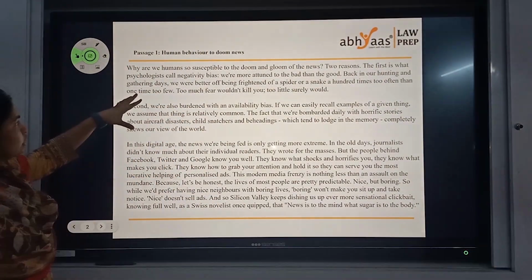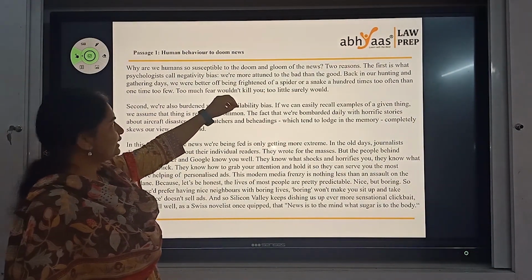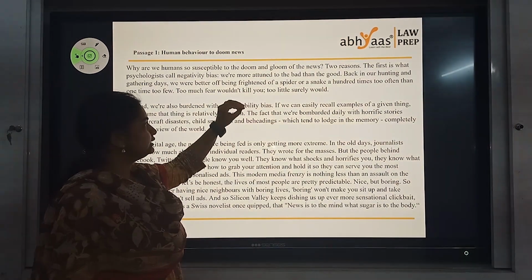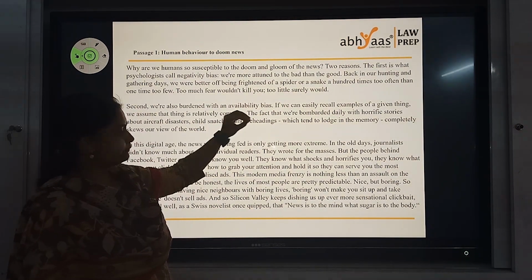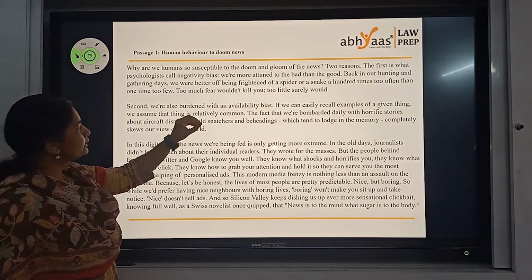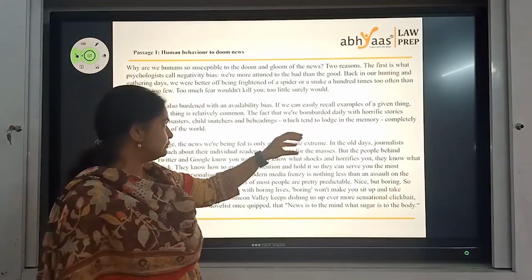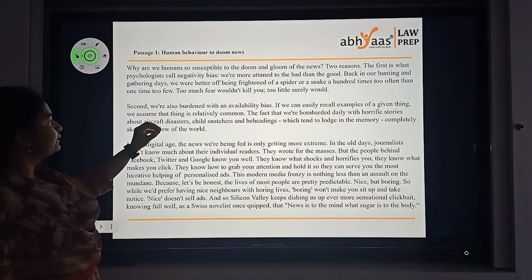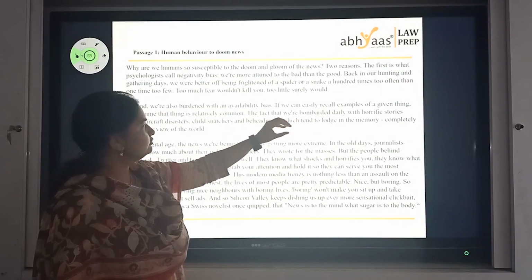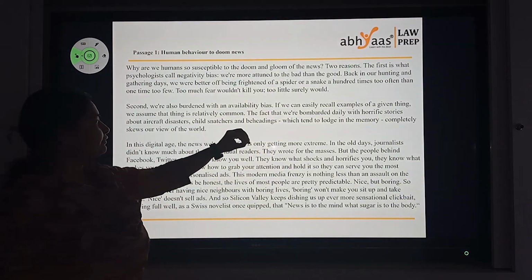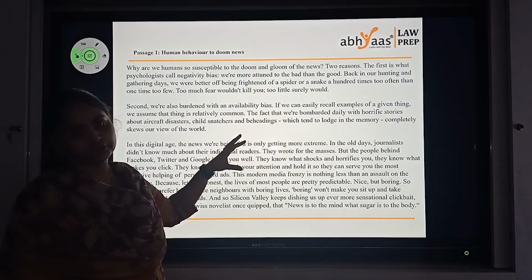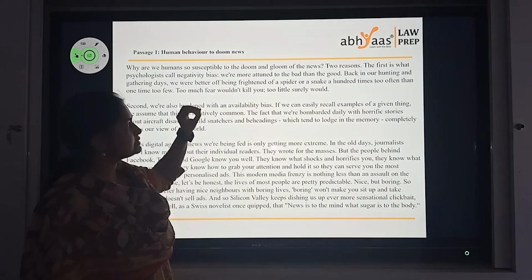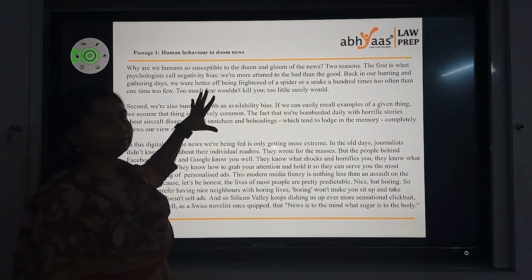The first is what the psychologists call negativity bias, and it's explained that we are more tuned to the bad than good. And you have an example related to the hunting gathering days. The next one, we are also burdened with an availability bias. Now what's availability bias? We can easily recall examples of a given thing, so we assume that thing is relatively common, and we are bombarded with horrific news and we get a lot of skewed opinion because of that. So you have a discussion about negativity bias, you have a discussion about availability bias, and there's an explanation around that in these two paragraphs.